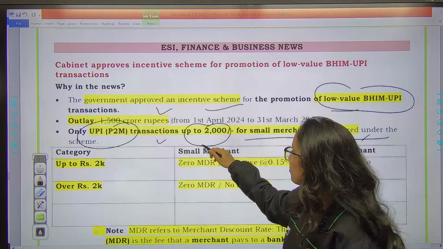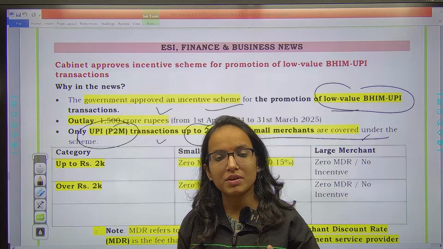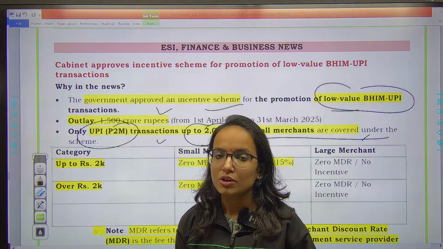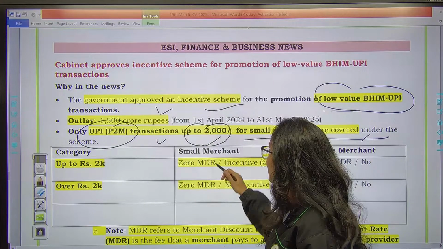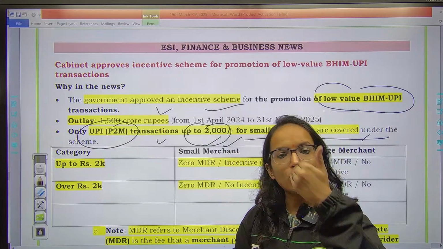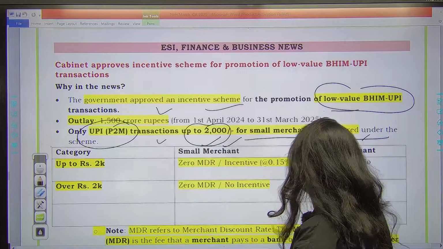So this amount is important, 2000 rupees. When we are talking about low value transactions, what do we exactly mean by low value transactions? Low value transactions here mean up to 2000, not above that. Okay, up to ₹2000. What are the incentives?